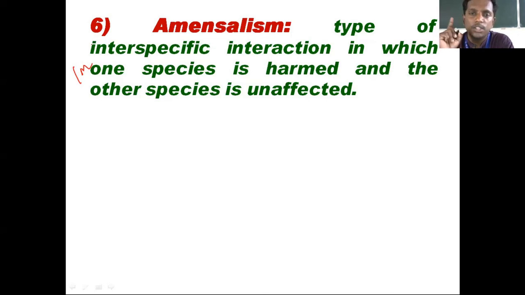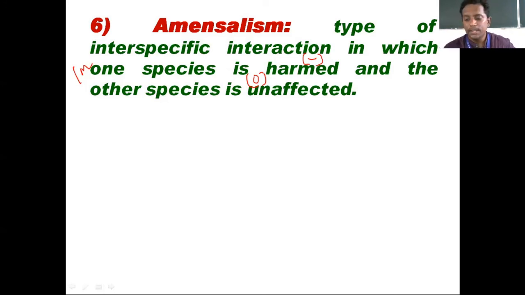Most of you will make a spelling mistake, so have a look at the spelling also. Amensalism is a type of interspecific interaction in which one species is harmed, minus, and the other species is unaffected, 0. One species is getting harmed, the other one is neither benefited nor harmed.